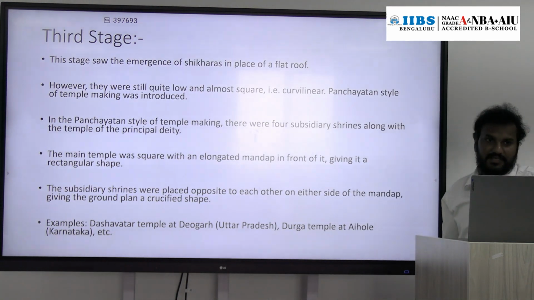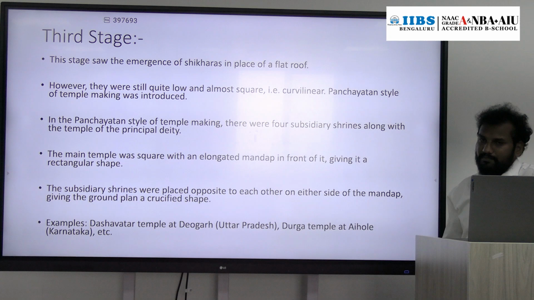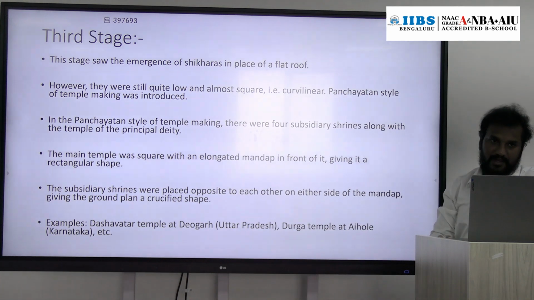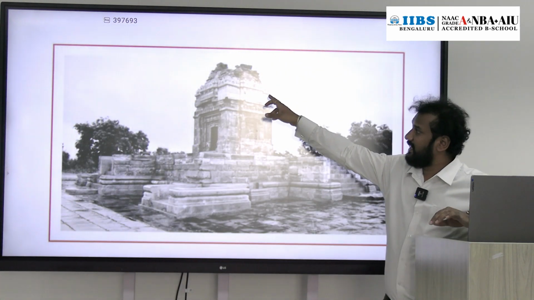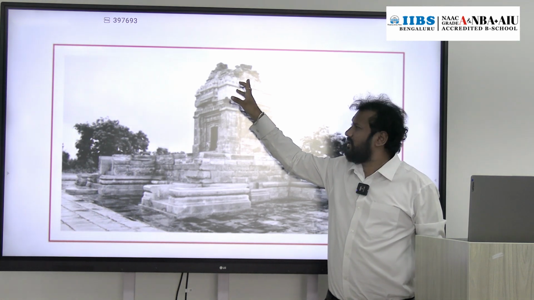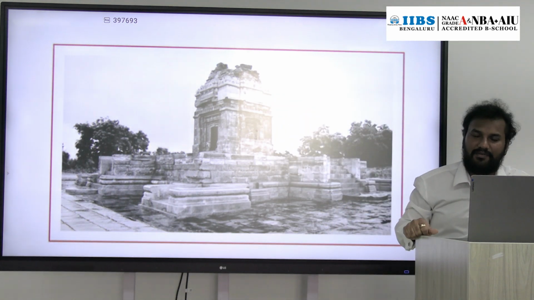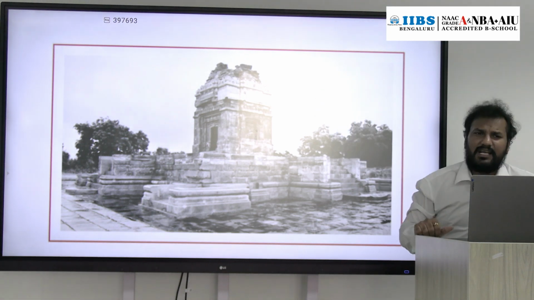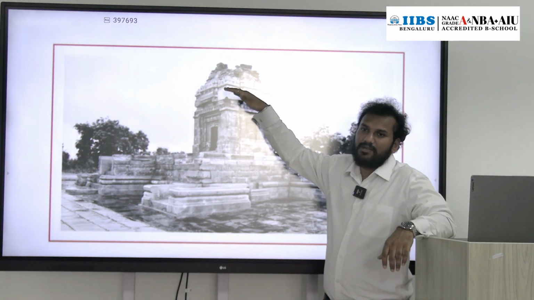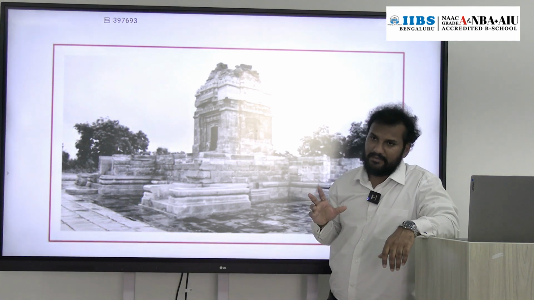Third stage: a lot of new features were introduced in the third stage of temple development. Earlier the top of the temple was a flat roof, but now the shikara was introduced, though the height of the shikara is not great compared to the later Nagara style of architecture. The height of the shikara is low, but remember the temple top is not a flat roof as in the first and second stages of temple architecture.